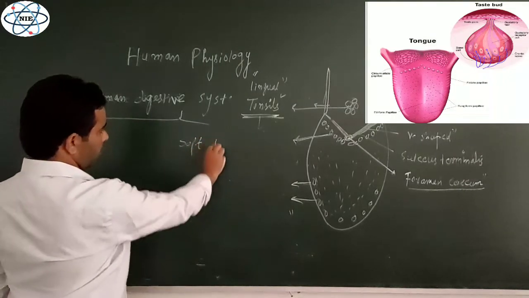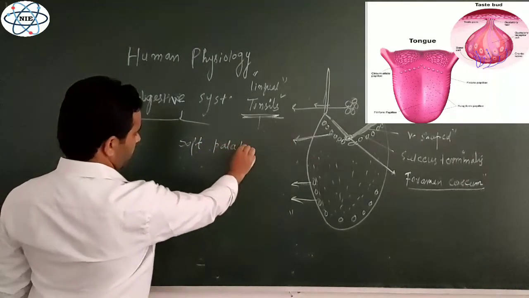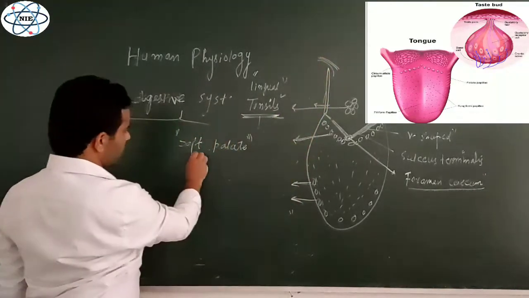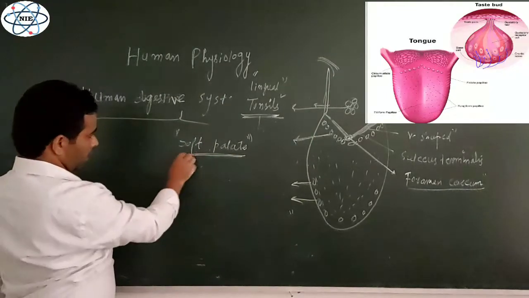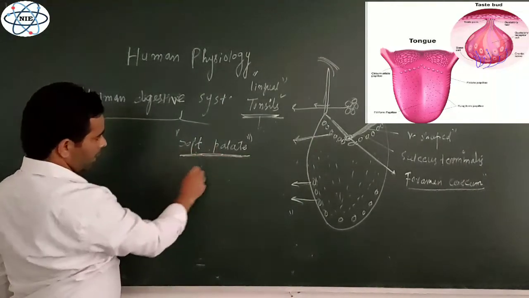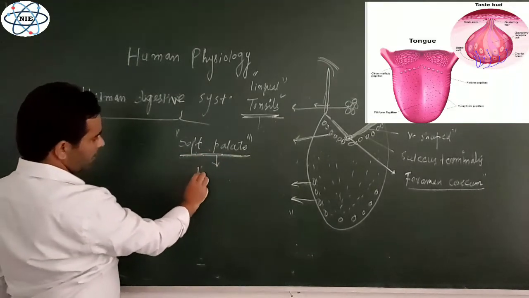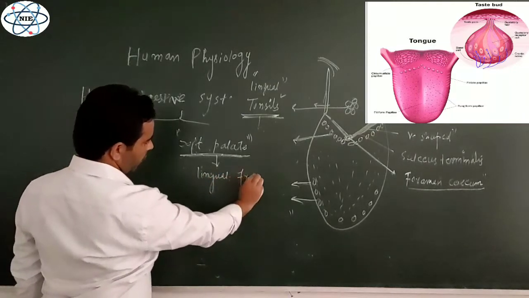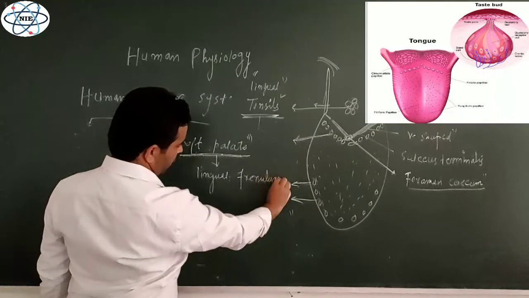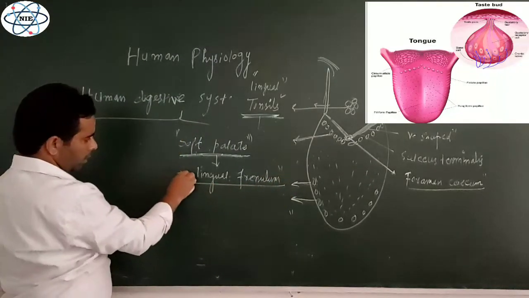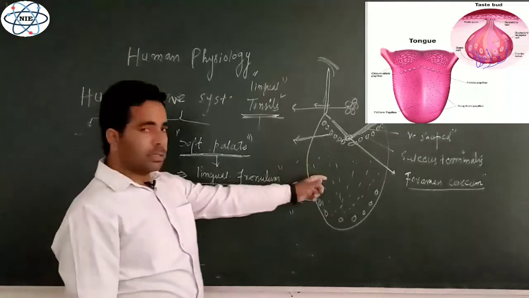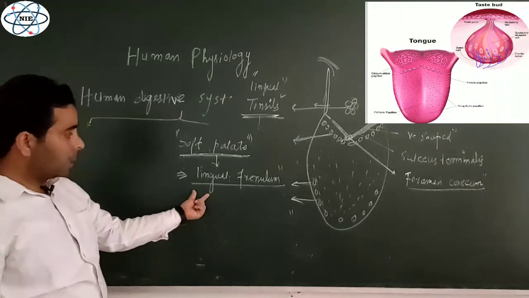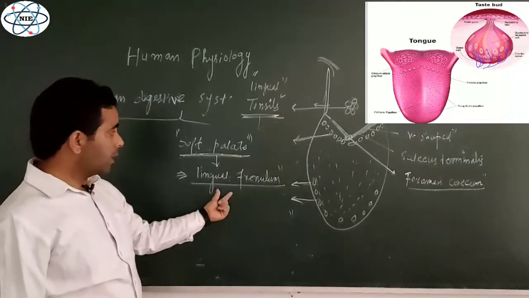It is attached posteriorly to the soft palate by means of an attachment, and that attachment is known as the lingual frenulum. So this is one type of connection with the help of which the tongue is fixed inside the oral cavity.